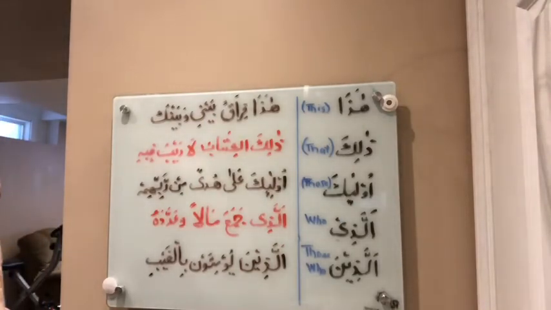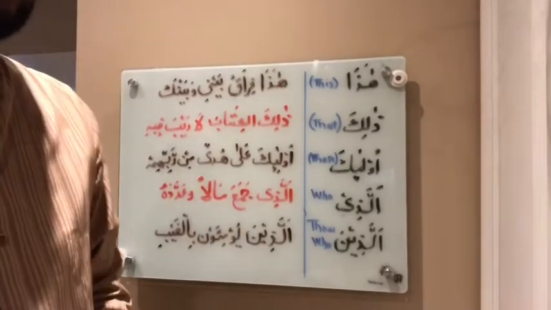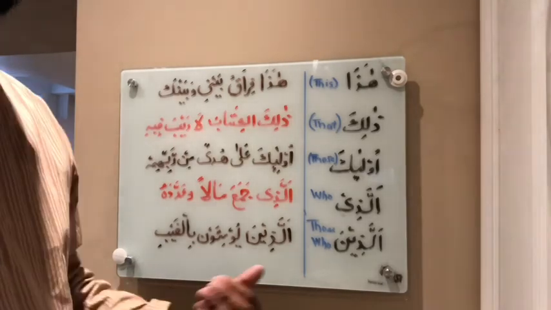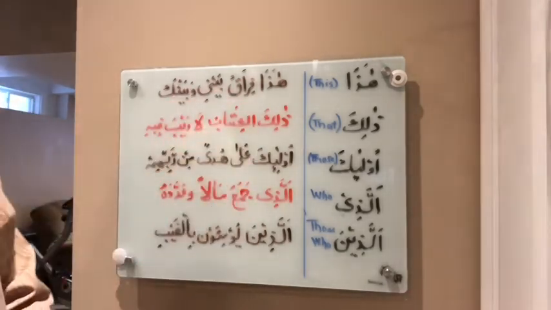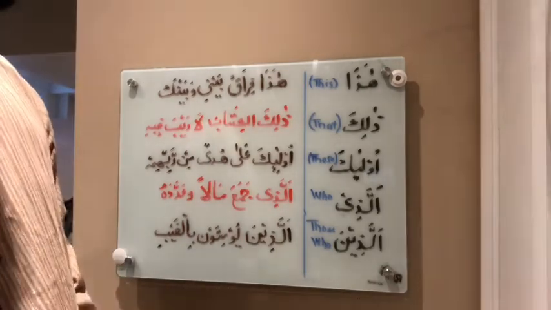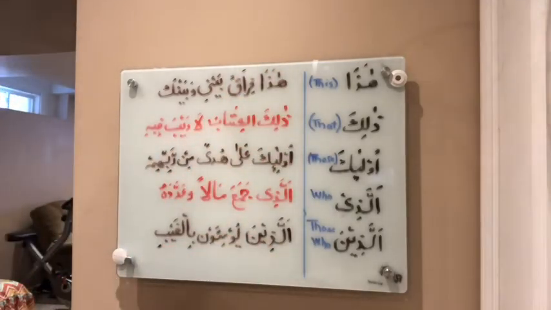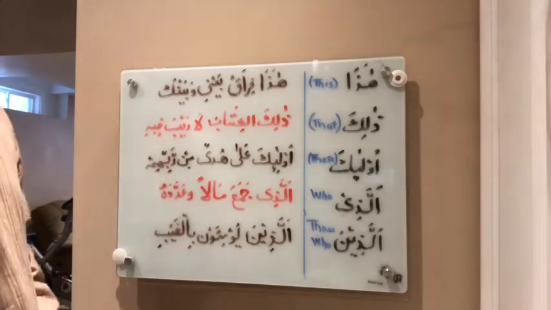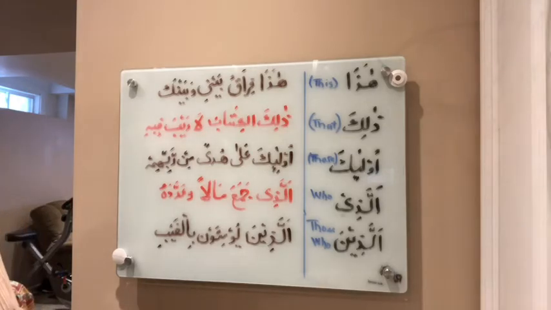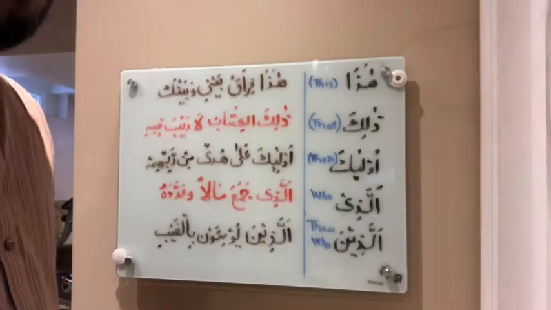And now we're going to go back to our lessons of demonstrative pronouns. So we have covered regular pronouns, connected pronouns. We have done many lessons. In this lesson we are covering demonstrative pronouns. Demonstrative pronouns are pronouns such as this, that, those, right? This is not very complex, so we'll try to capture it in this quick lesson here. We have in the previous lessons talked about haza and zalika, and let's quickly revise that.